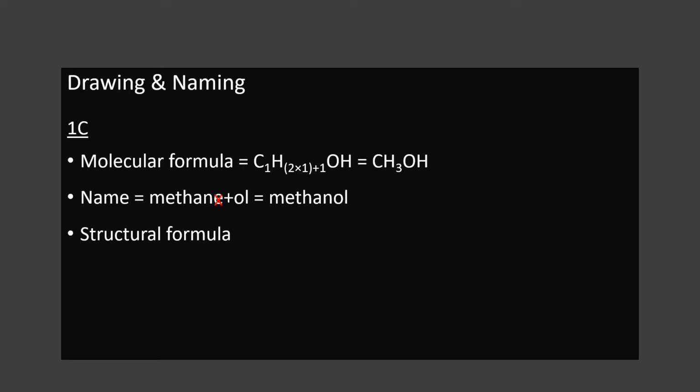Okay. Next, how to draw and name. We are going to learn how we draw and name. One carbon containing alcohol we are going to do. For one carbon containing alcohol, we have to put n equal to 1 into that general formula. Clear?